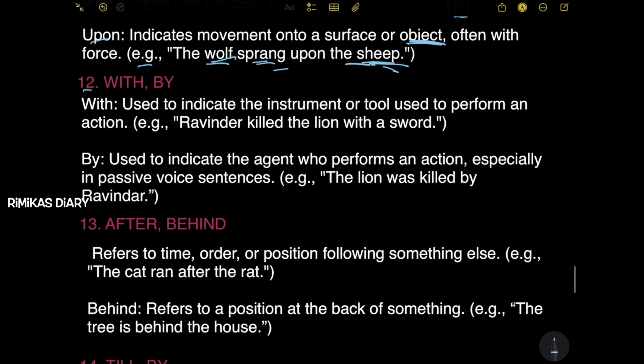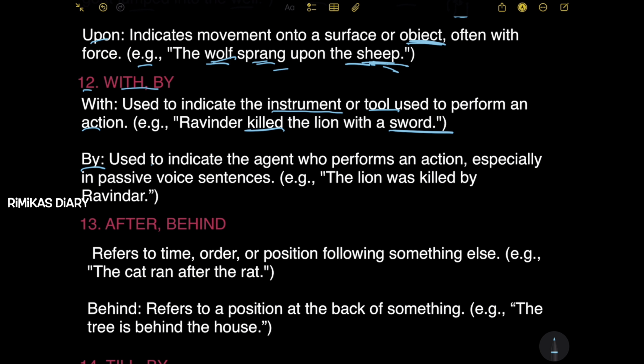Next, 12th one, with, by. With is used to indicate the instrument or tool used to perform an action. Example: Ravinder killed the lion with a sword. Here, Ravinder used the sword to perform the action, which is killing in the sentence. So with is also used here.